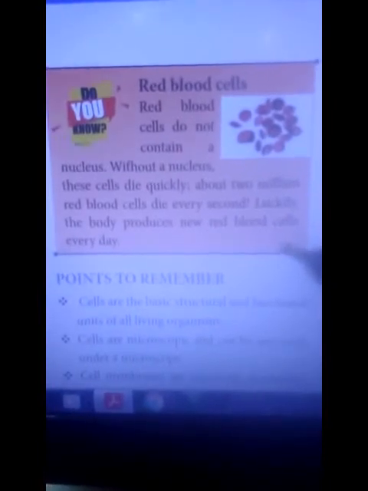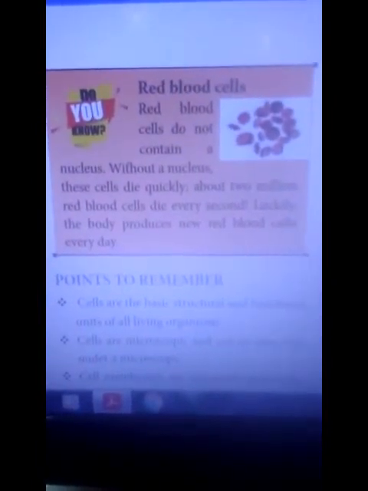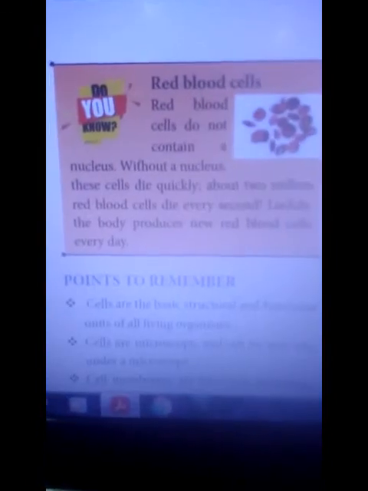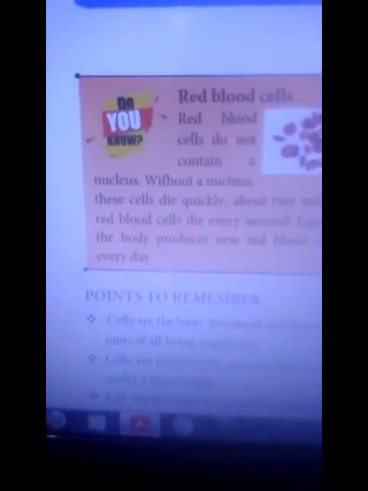Luckily, the body produces new RBC cells every day. RBC cells are mainly produced in the bone marrow.